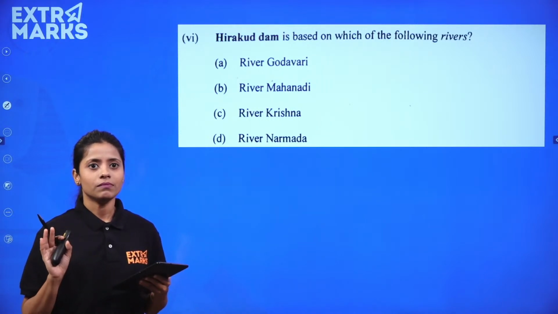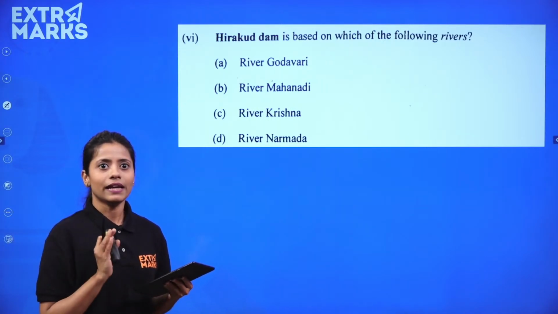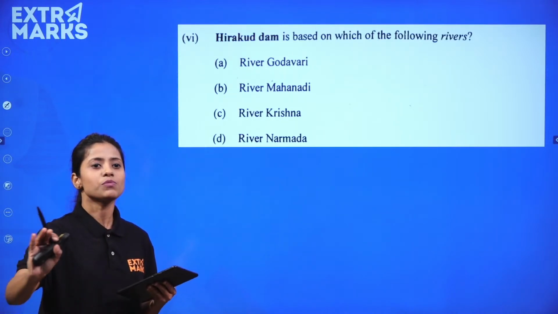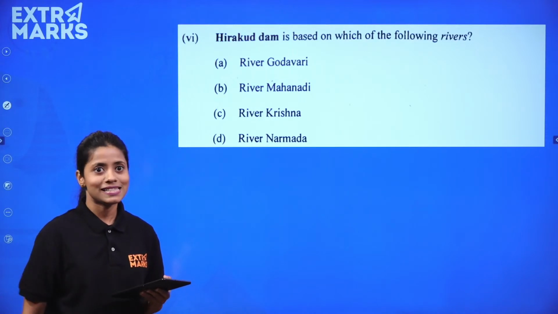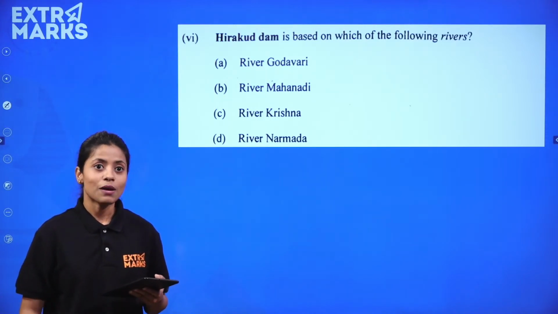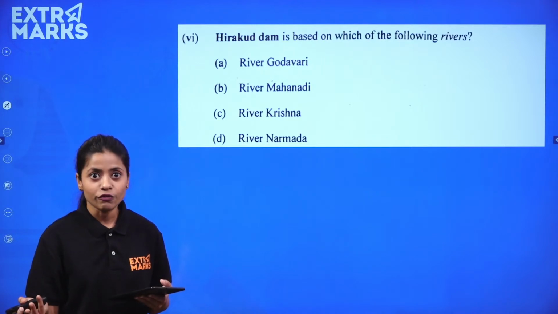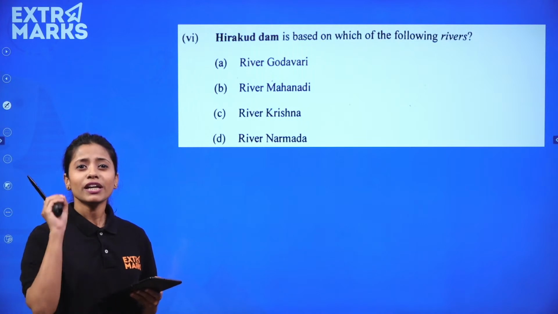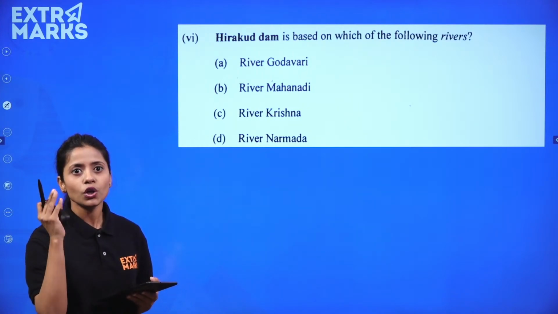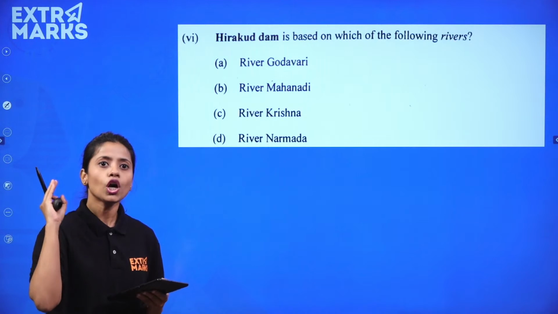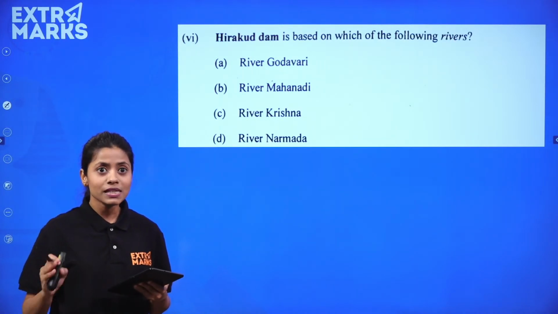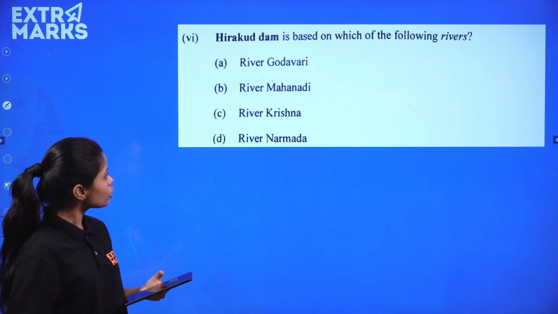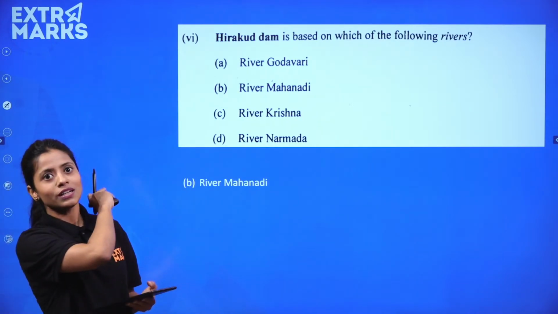Now, Hirakud Dam. Bhakra Nangal Dam, Hirakud Dam, all these dams were very, very important from the examinations perspective, right? So I won't say that this was a difficult question. No, it was an easy question because all these are very important. If you are not revising, not learning, not going through these questions, it means you don't have a strategic approach to examination. So if you have a strategic approach, you got it absolutely correct.